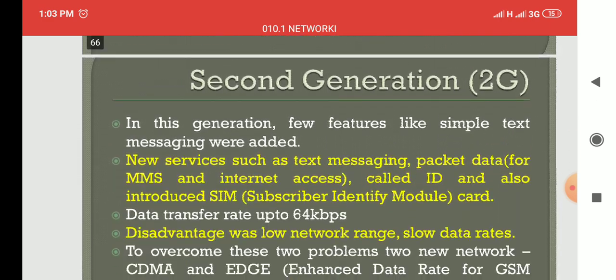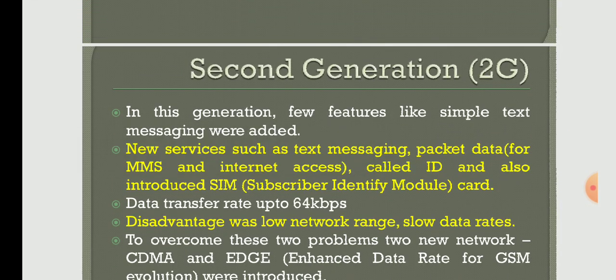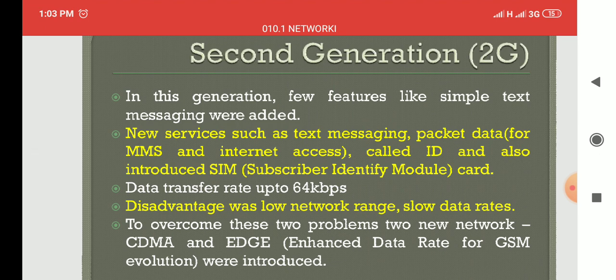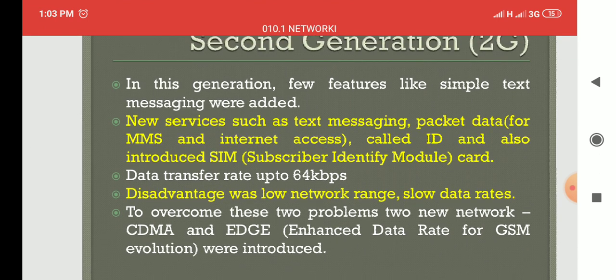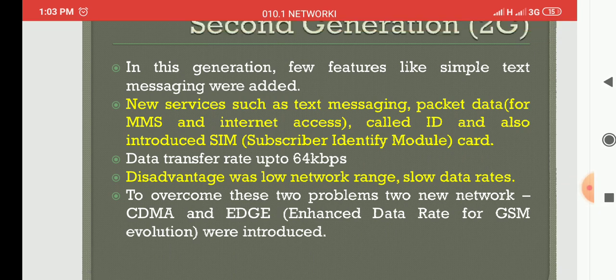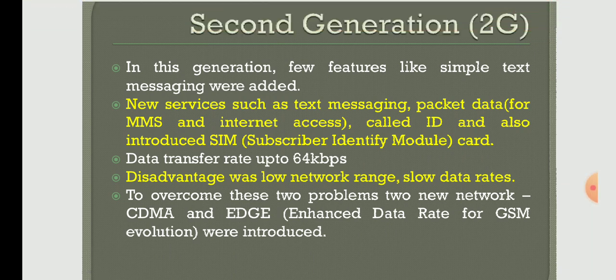To overcome these problems, the next generation is 2G. In 2G, it supports both voice and data. Simple text messages and so on can be sent. Previously we didn't have any facility for sending messages, but in 2G we have the facility to send messages.